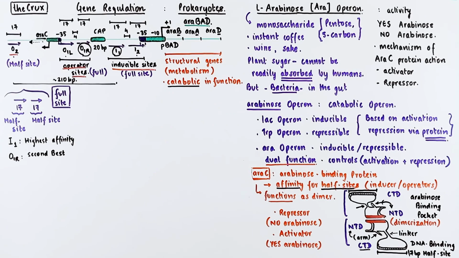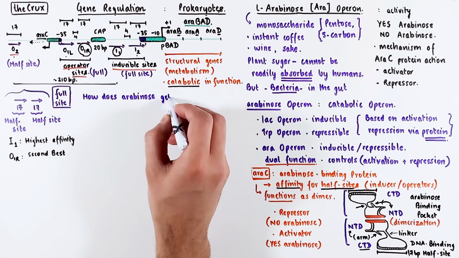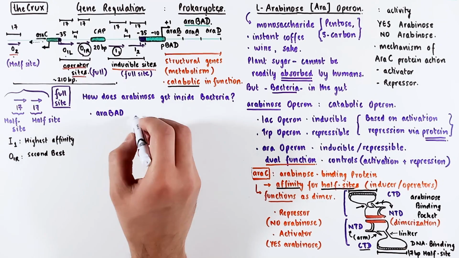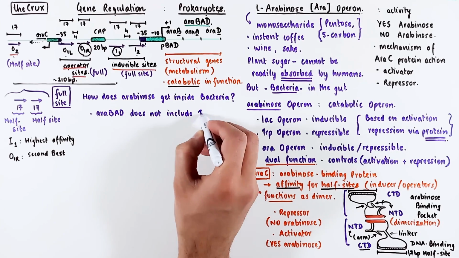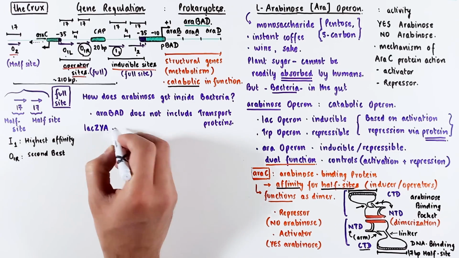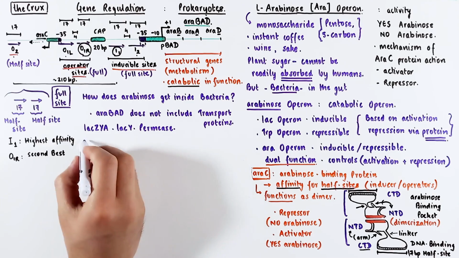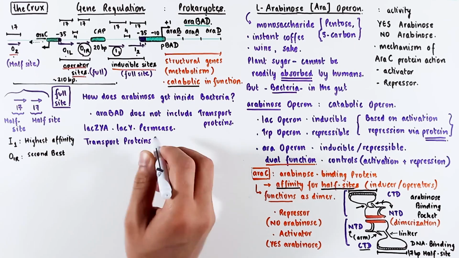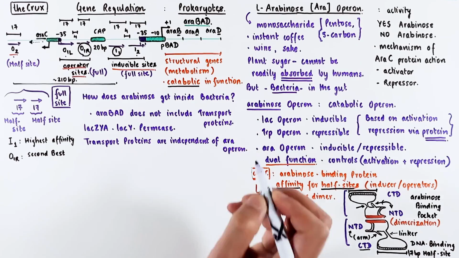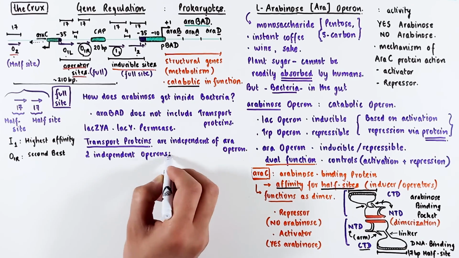In case you haven't noticed, the arabinose is a sugar that comes from an external source, which begs the question, how does arabinose even get inside the bacteria? Especially if the araOperon itself does not include any transport proteins. Recall that in LacZYA, when we talked about LacOperon, there was this LacY, which was the transport protein called permease. In the case of arabinose operon, it turns out that the transport proteins are independent of the operon itself. There are 2 independent operons that control the transport of arabinose.